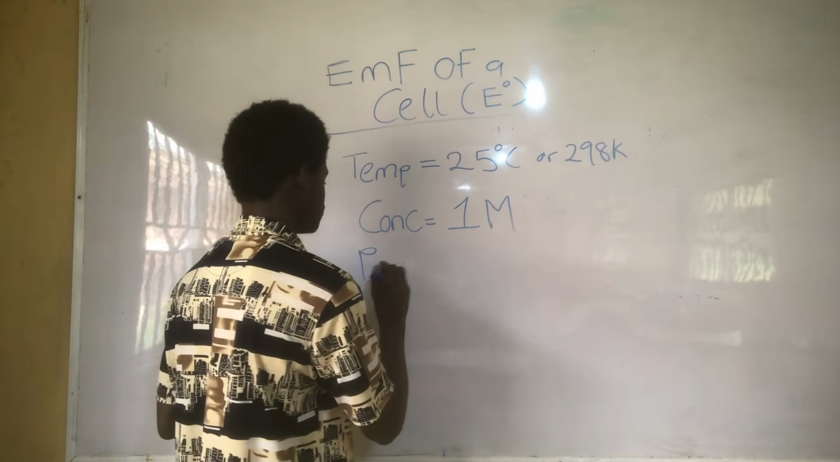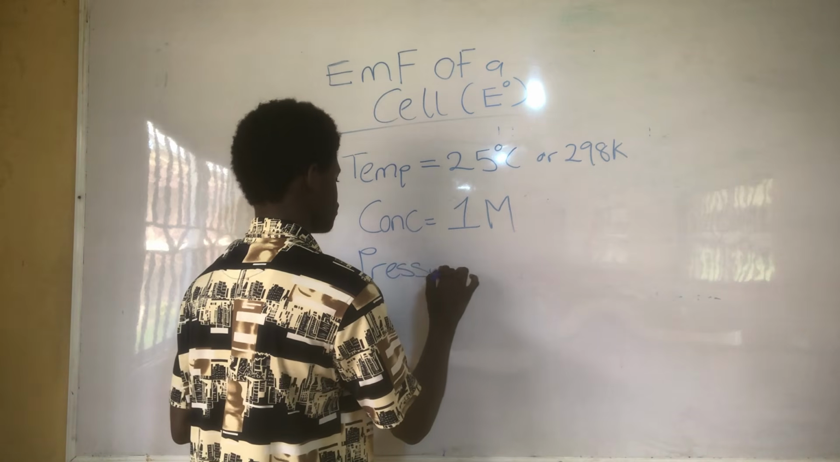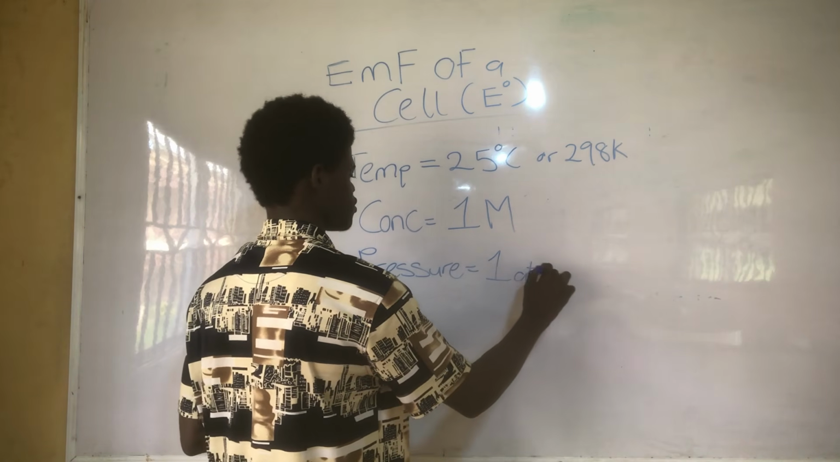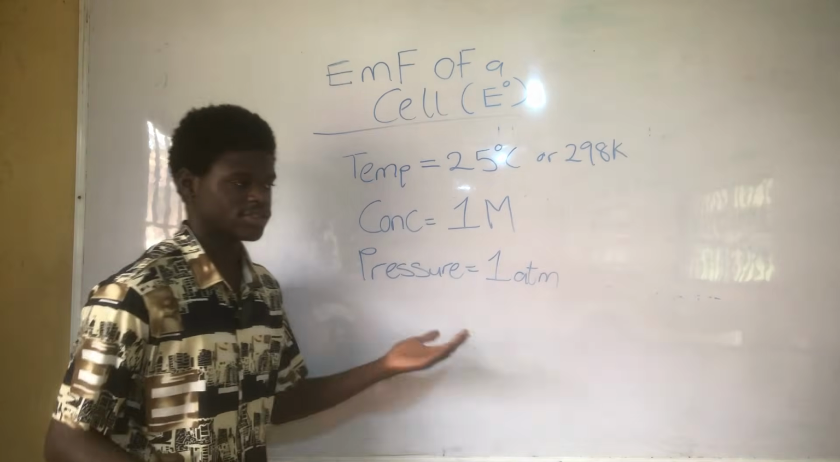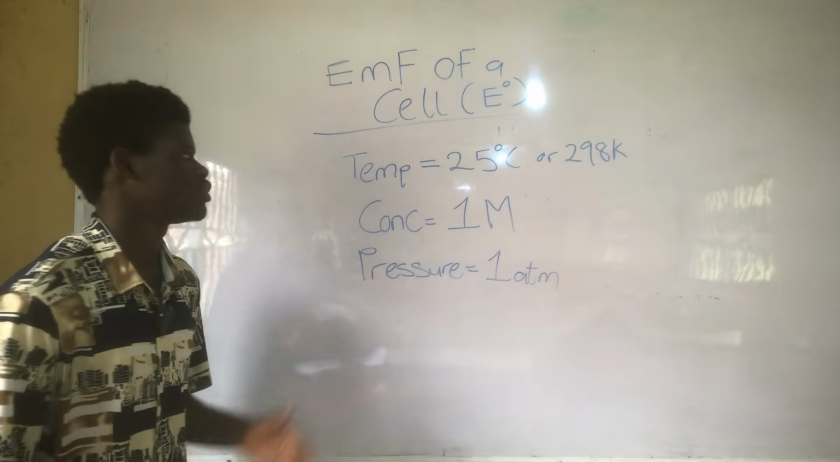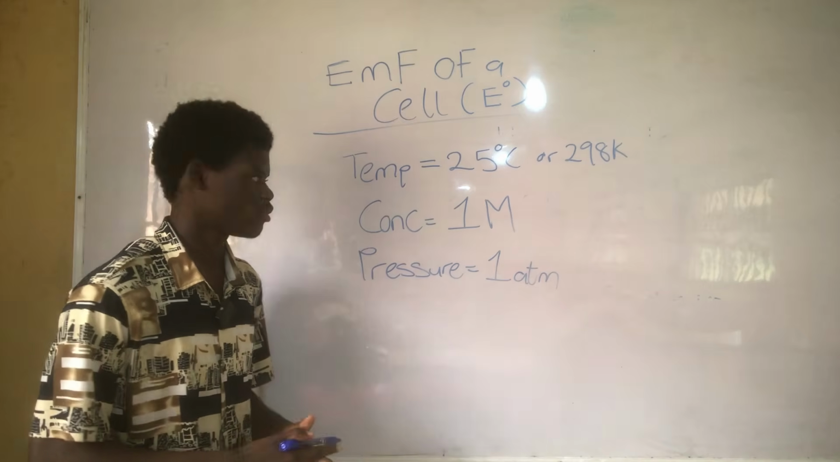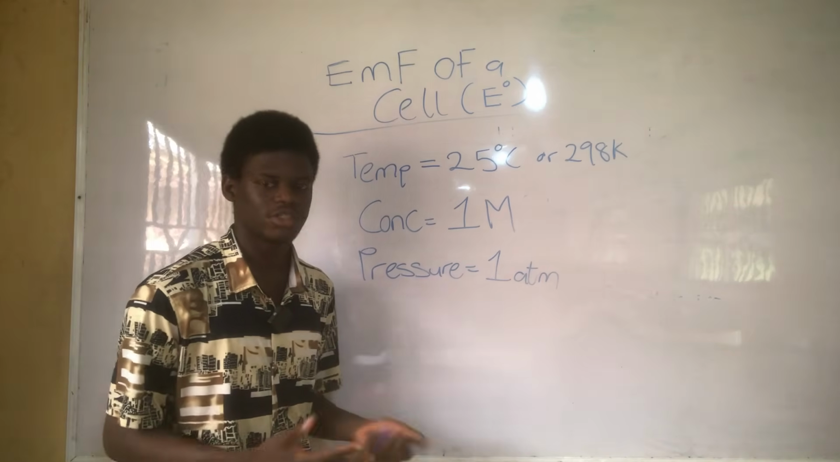While the pressure has to be 1 atmosphere or 760 millimeter mercury. So this is the condition at which we find the standard electric potential of a metal. So let's move to Nernst equation.